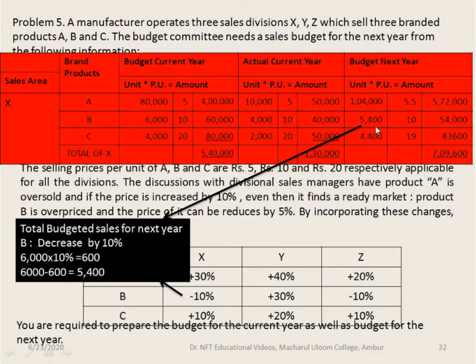The price of B is the same. The price is not increased as the product is a mediocre product. The price is mediocre, so 10 rupees we will record as it is. 5,400 into 10, that is 54,000.